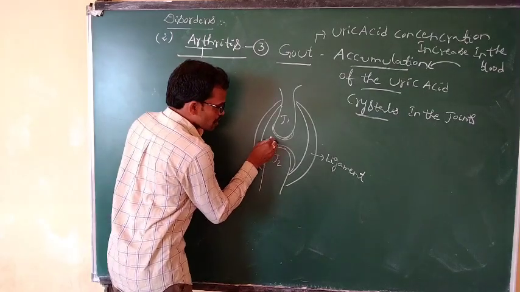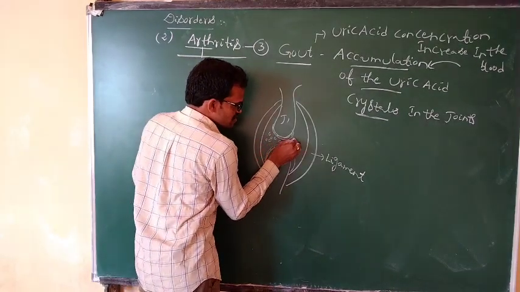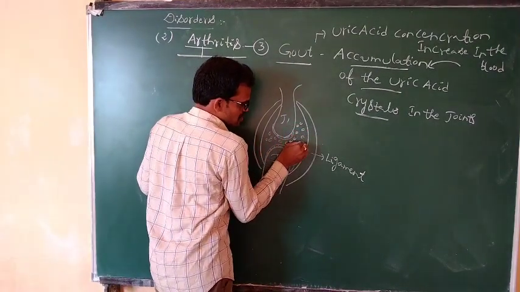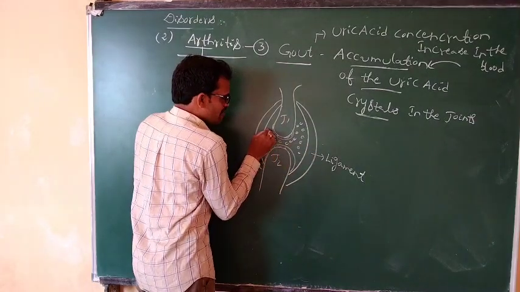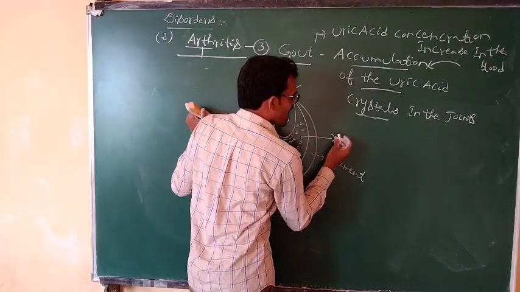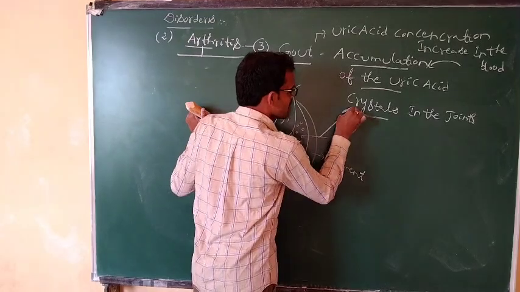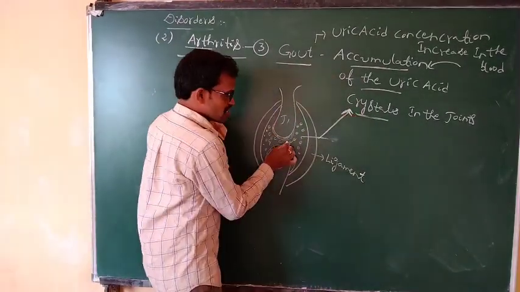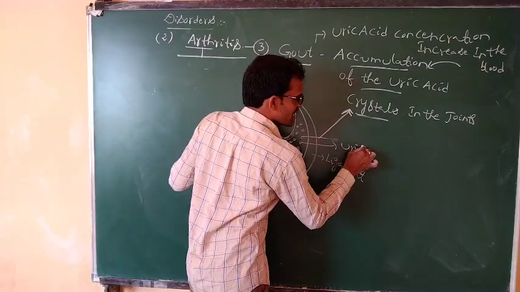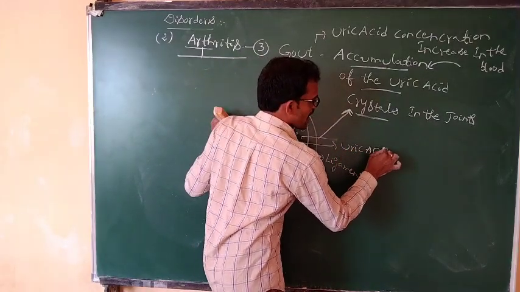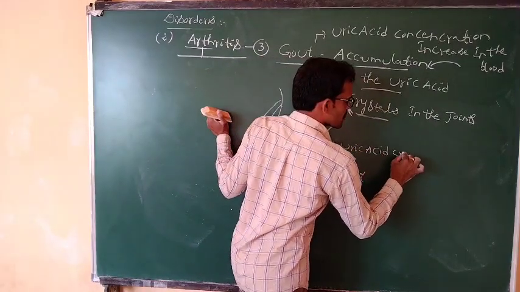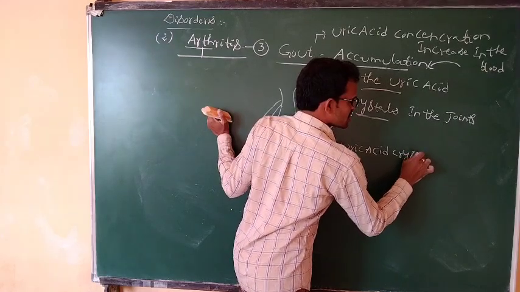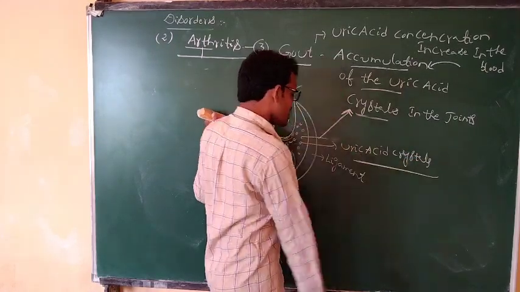This uric acid is converted into uric acid crystals.